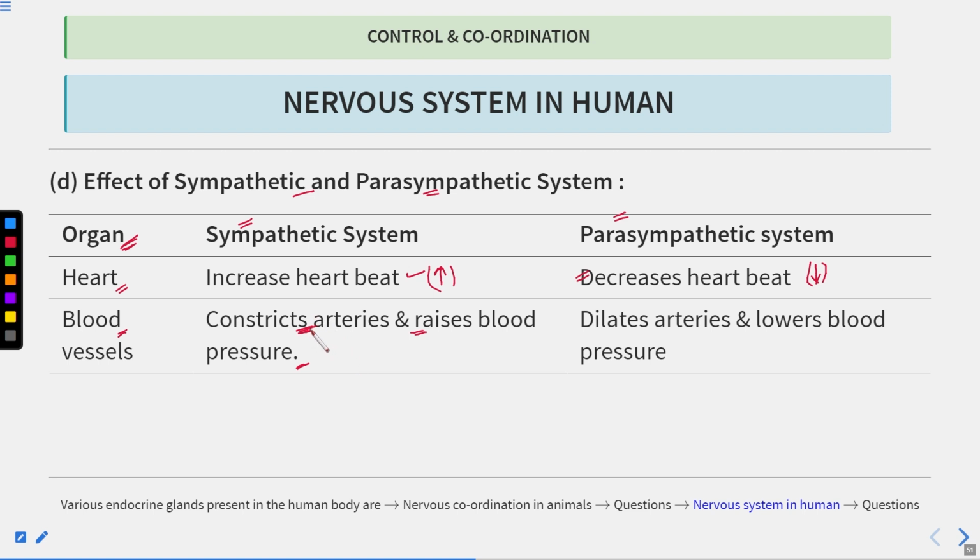Whenever the arteries constrict, the lumen becomes quite narrow, and because of this the blood pressure will rise. Now what is the effect of the parasympathetic system? It will dilate the arteries, which will lower the blood pressure. Clear?